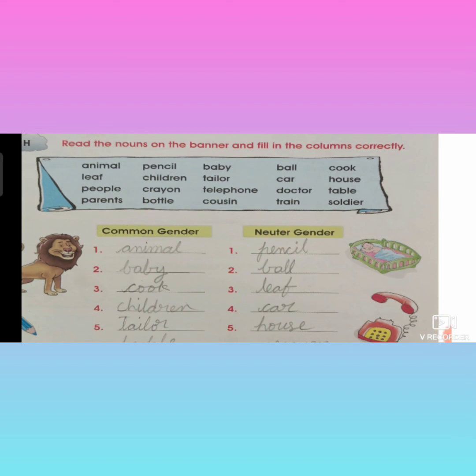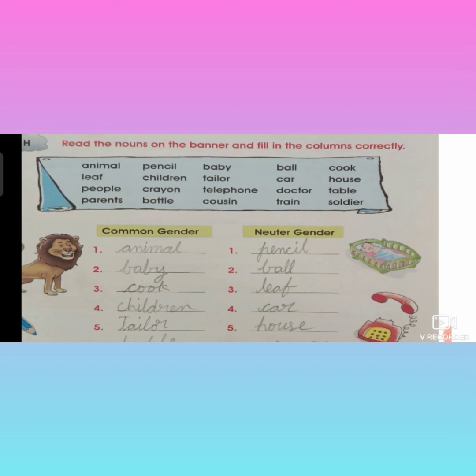Cook. Nowadays, boys are able to cook and girls are also able to cook. So cook is also called common gender. And then come to house. House is called neuter gender because it is neither male nor female. Table also is the same, comes under neuter gender.